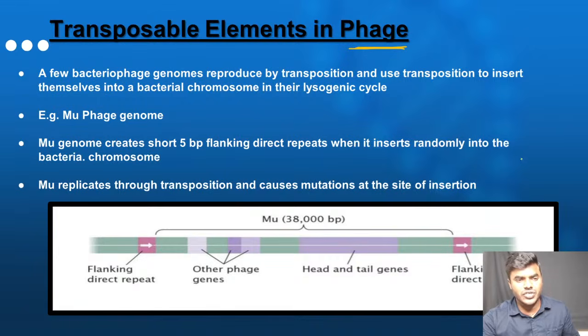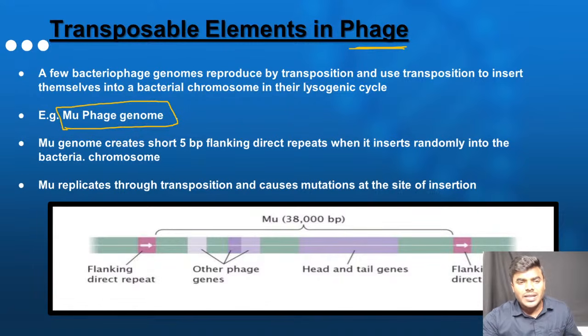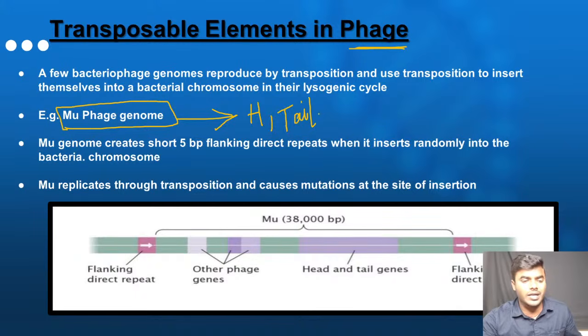Listen, you have to answer the questions. In case of a Mu phage genome, the transposable element contains certain extra genes. You know, friends, what kind of extra genes they contain? The transposable element contains the genes which are required for the head and tail of the bacteriophage.